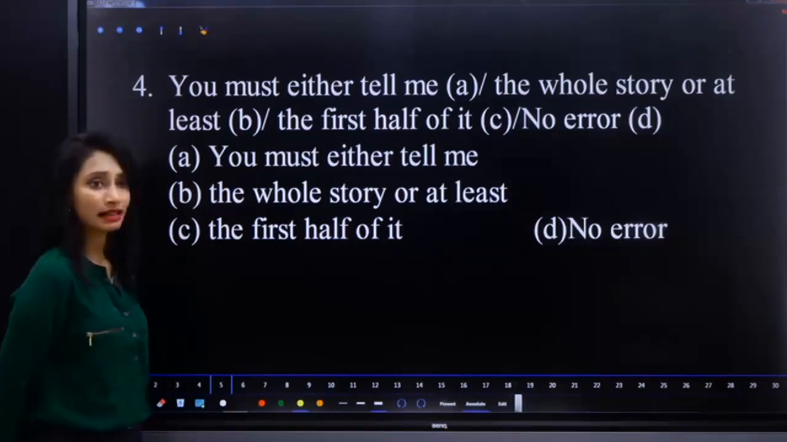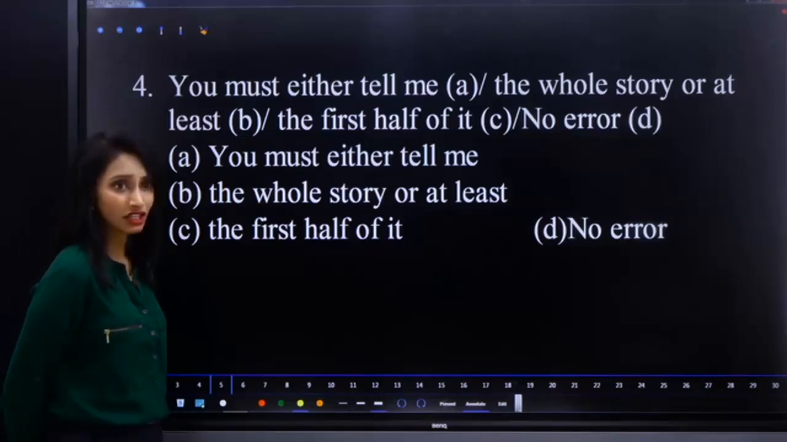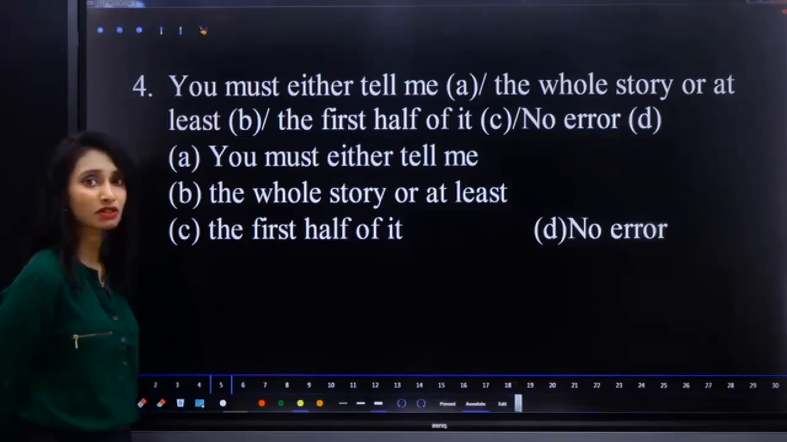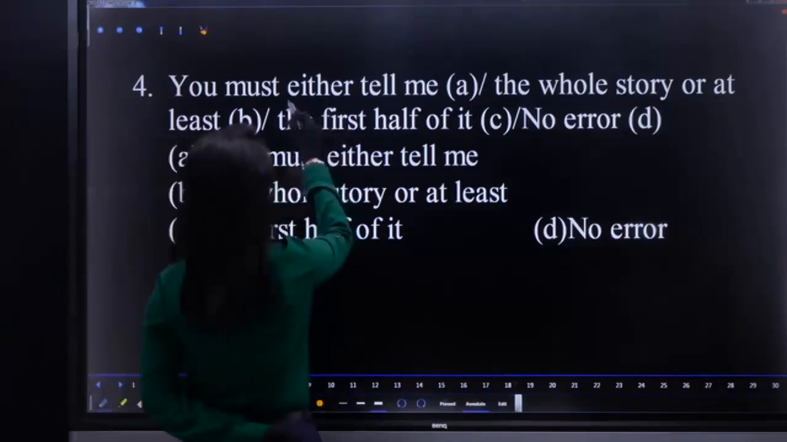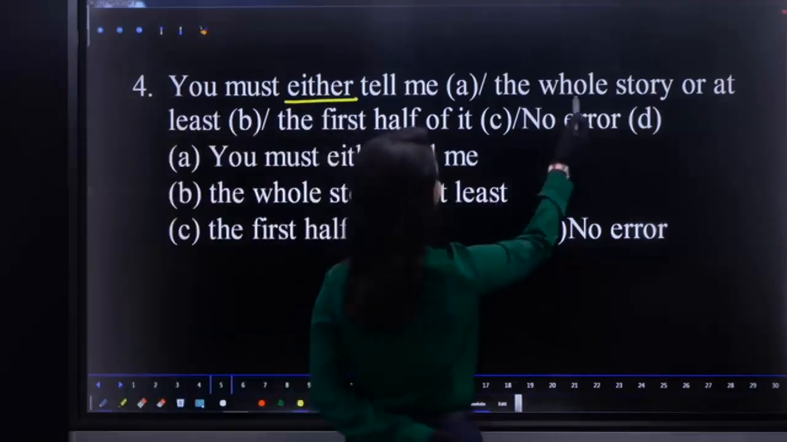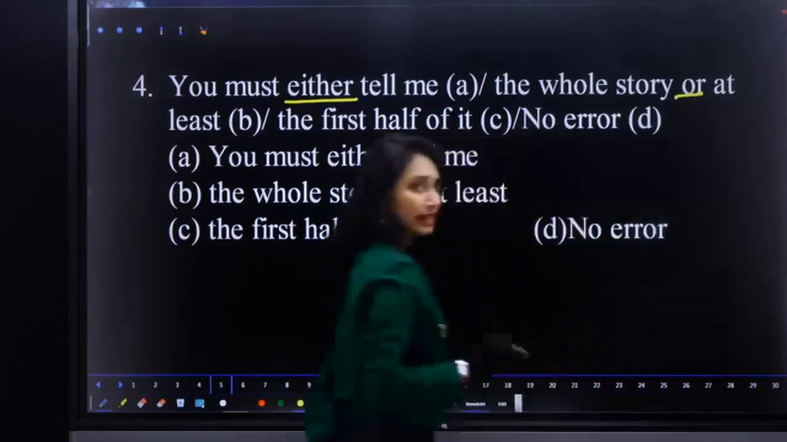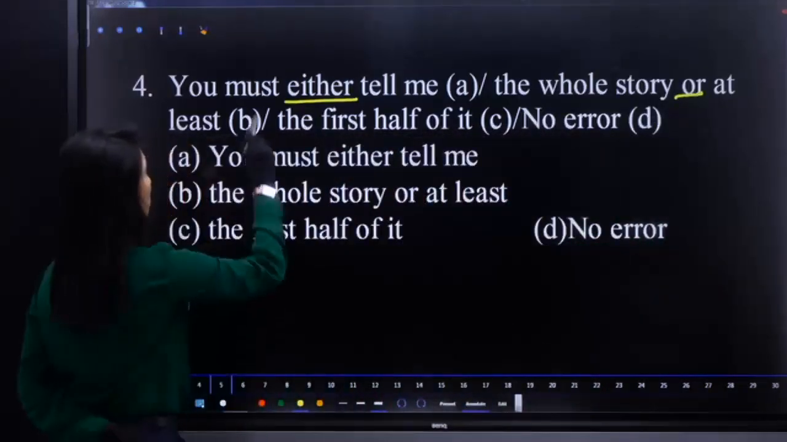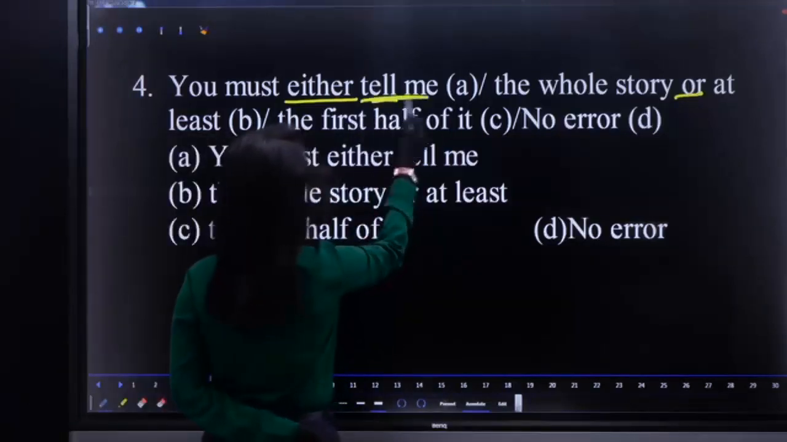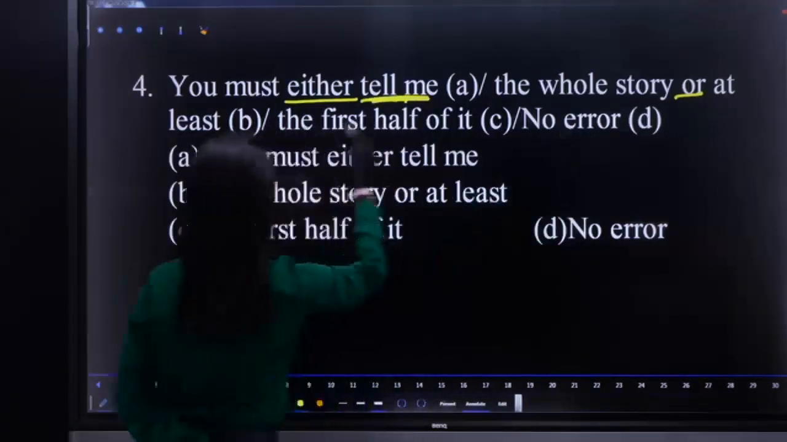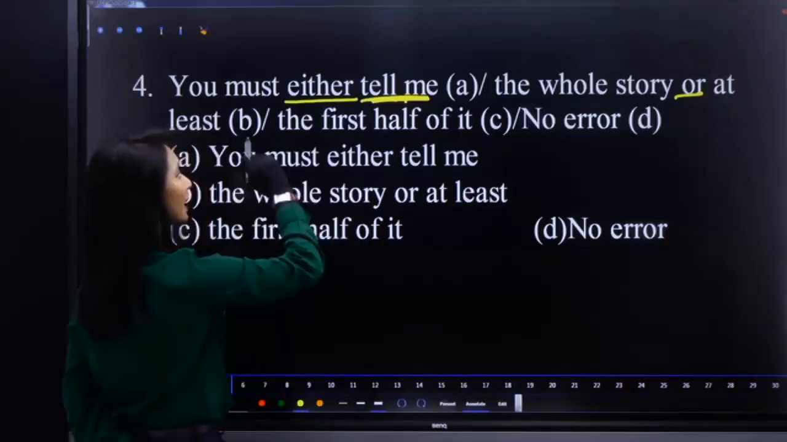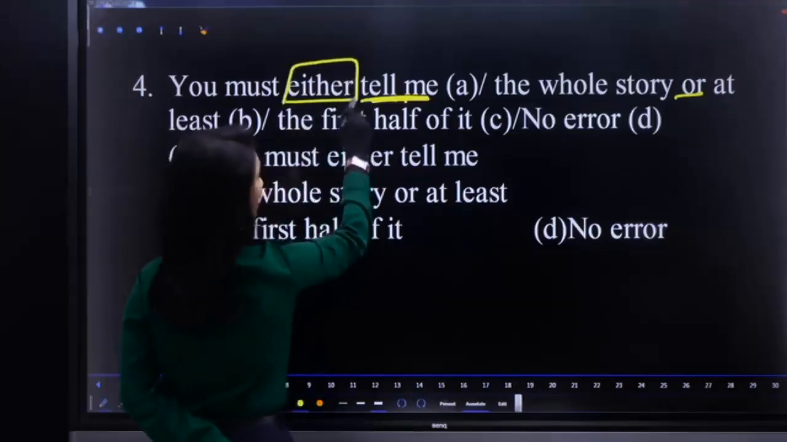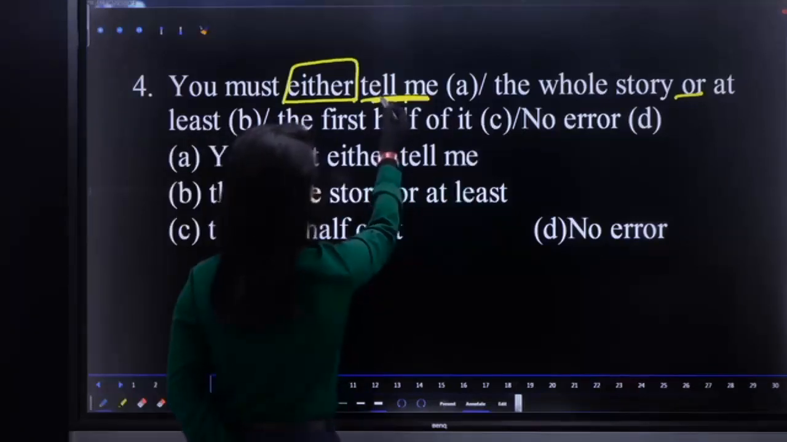So either is there. Either is there means what? Correlative conjunction, right? Correlative conjunction means you must remember the 3 points which we discussed with correlative conjunctions. So what is the error here? Quick. Yes. See, either takes or, right? So here the either-or pair is correct. The second one should follow the same parts of speech. So either is followed by tell me, which is a verb. So after or is there any verb? No. That means we require a verb after or. Here a verb is there after either, but there is no verb here.